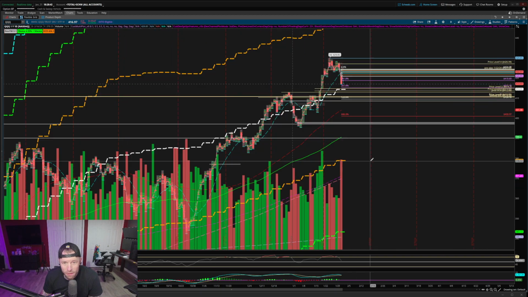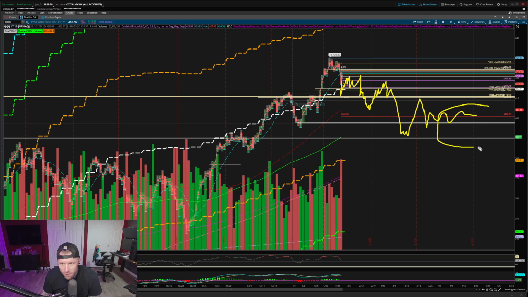And what usually happens in an instance like this, the first tag is the bounce fake. So we're going to wash to, let's say, the 50, and it's not going to be a straight line. This could easily just be like this, hits the 50 one more time, breaks the 50, gets the 100, gets the 50. And then this is going to be that interesting zone of support or resistance.